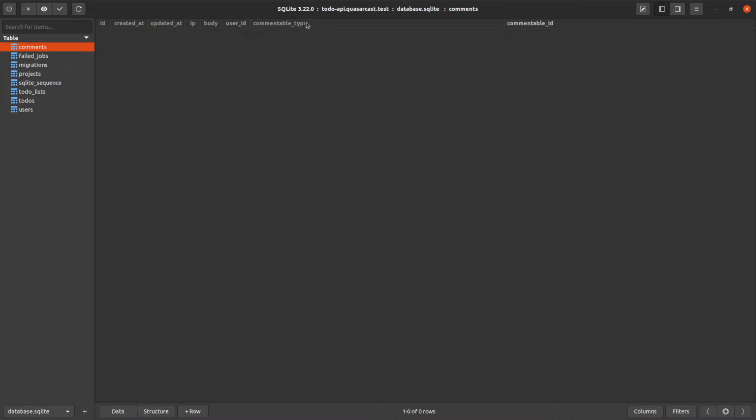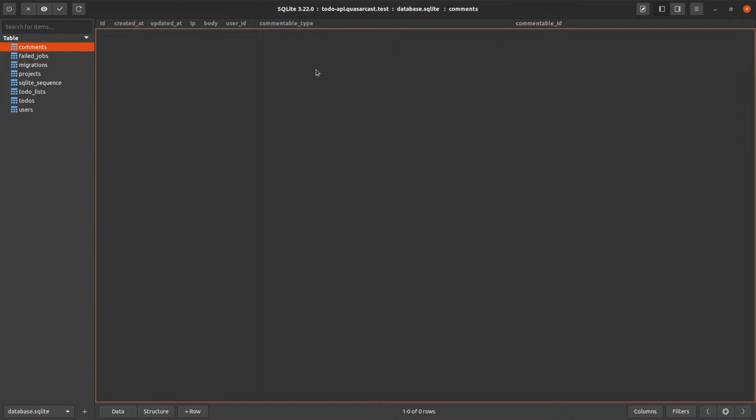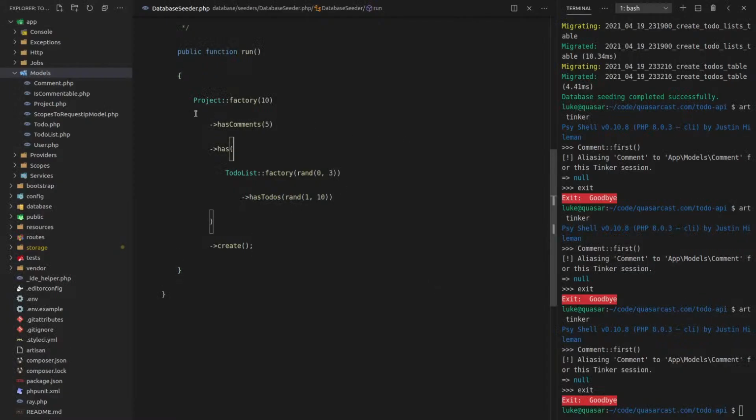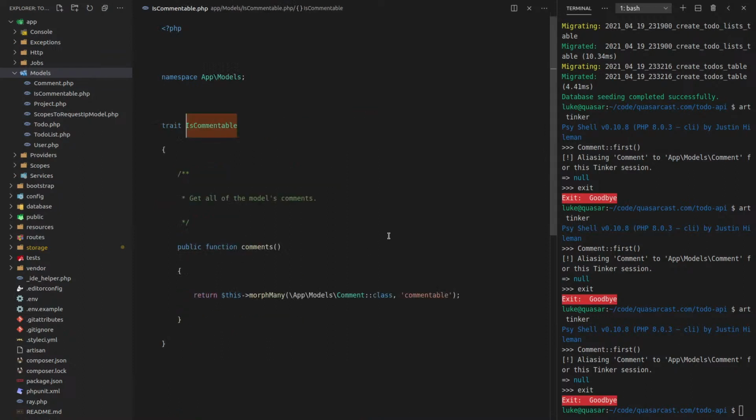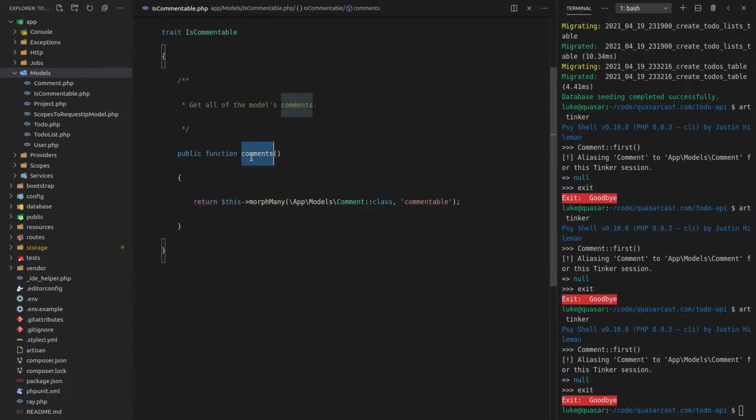Comments, we have commentable type and commentable ID. I don't see anything wrong with that. So it might have something to do with the way I've defined the relationship. So let's go back into project. Is commentable. And I've spelled comments right. Morph many, comment, commentable.